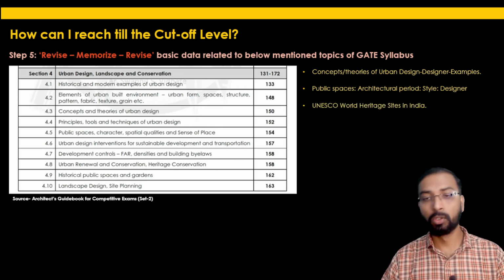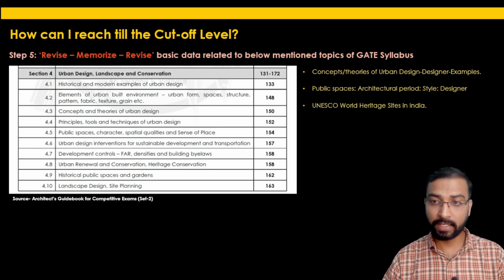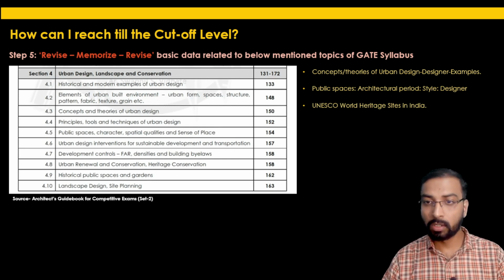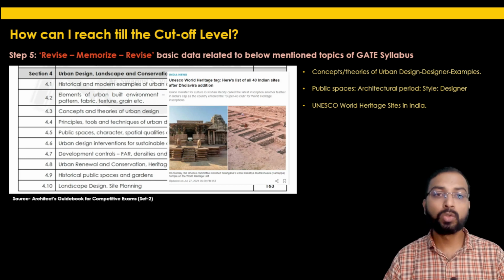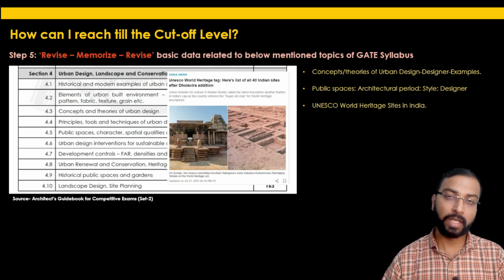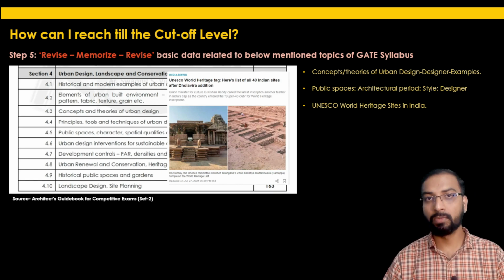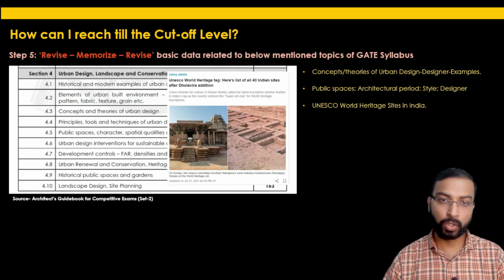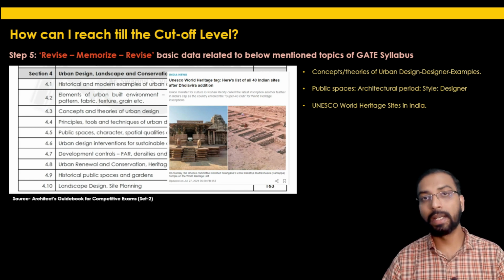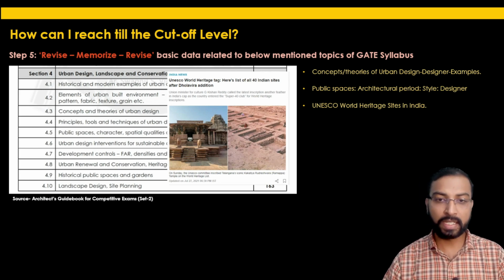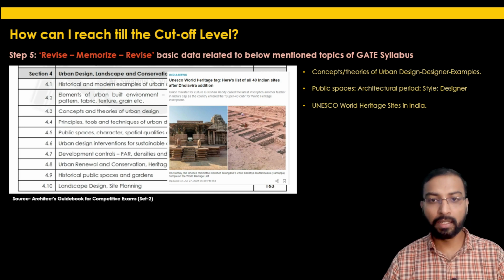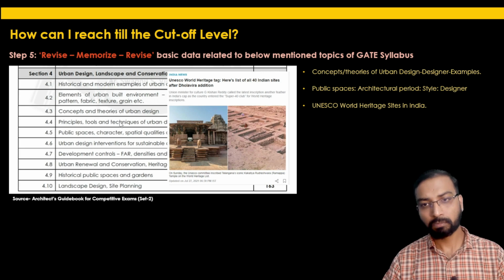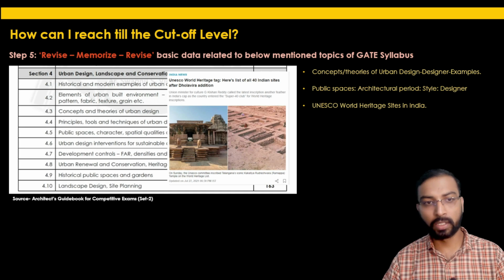Do keep a note of UNESCO World Heritage Sites in India. Right now, latest news about the UNESCO World Heritage Sites in India, that right now in India in total we have 40 sites which UNESCO declared as UNESCO World Heritage Site. So the recent addition was the Ramappa Temple in Telangana and the Dholavira site in Gujarat. So please keep note of this latest development for this respective section.